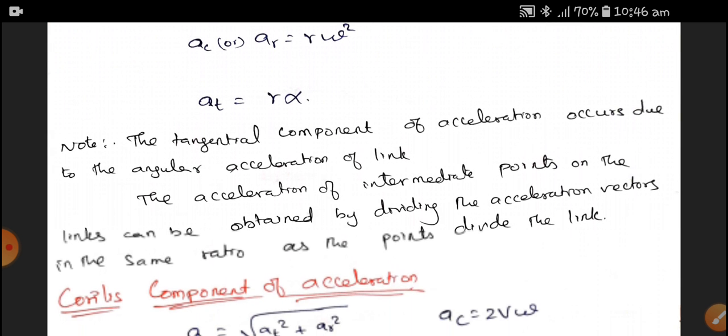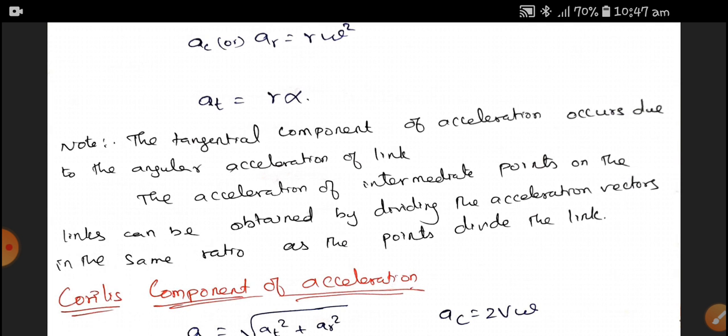And we have another note. The tangential component of acceleration occurs due to the angular acceleration of the link. The acceleration of an intermediate point on the link can be obtained by dividing the acceleration vector in the same ratio as the point divides the link. That we have to know and understand.